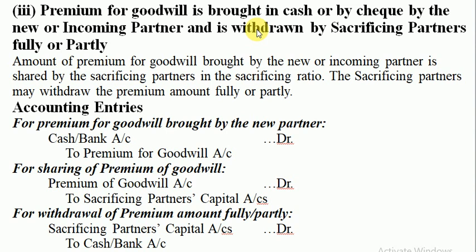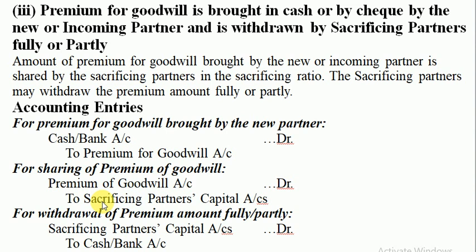So under this case 3, when the money is withdrawn, first entry is same, which was there in case 2, cash or bank account debit to premium for goodwill account, being premium brought in cash. Second entry is also same, premium for goodwill account debit to sacrificing partners capital account, being premium credited to sacrificing